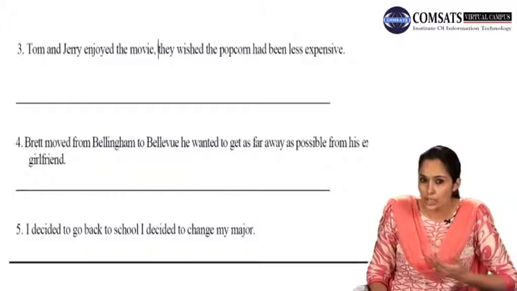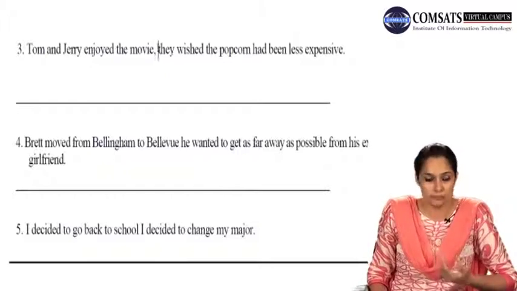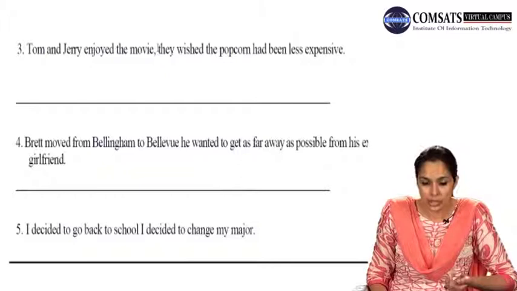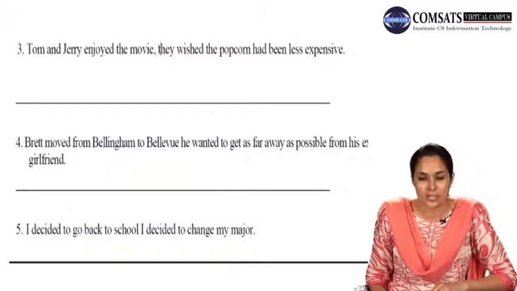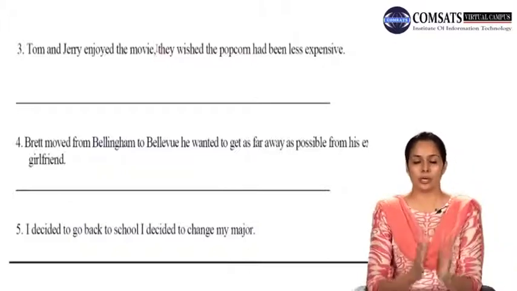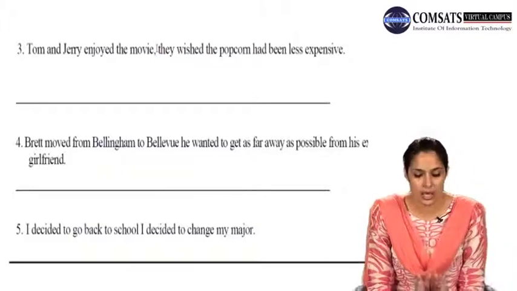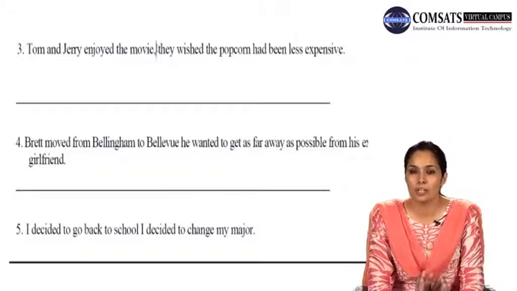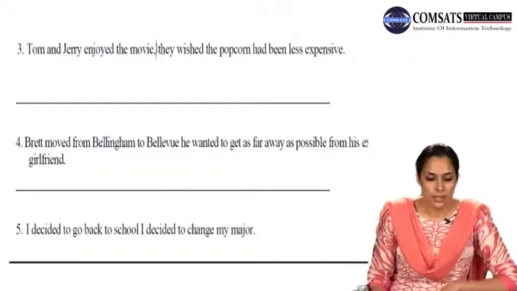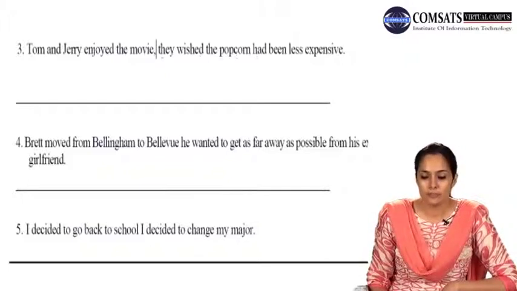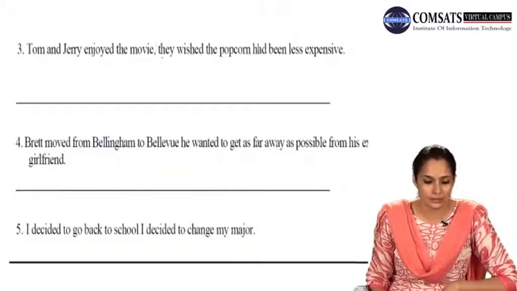So which coordinating conjunction would you be using here? Tom and Jerry enjoyed the movie, but they wished the popcorn had been less expensive. You already have a comma there. You are not supposed to take it away. You just have to put but here, because the coordinating conjunction but is making the sentence a very, very logically connected whole. Tom and Jerry enjoyed the movie, but they wished the popcorn had been less expensive.